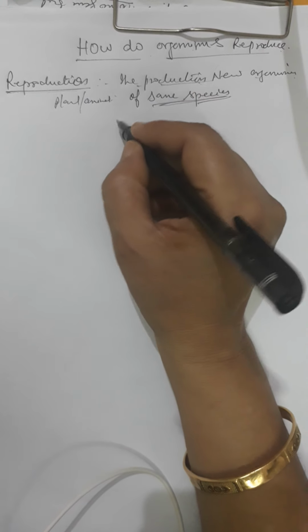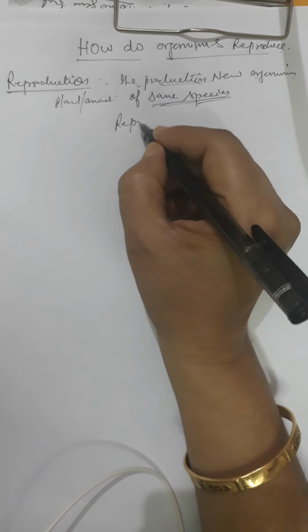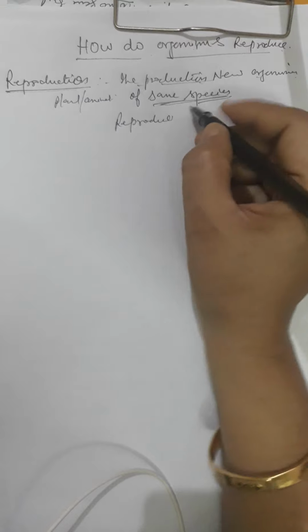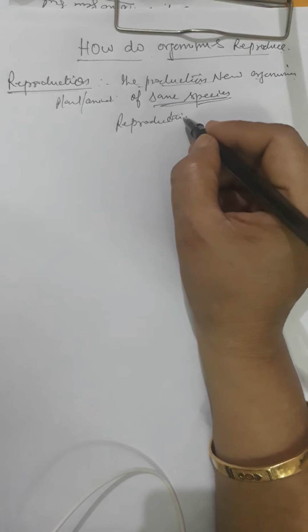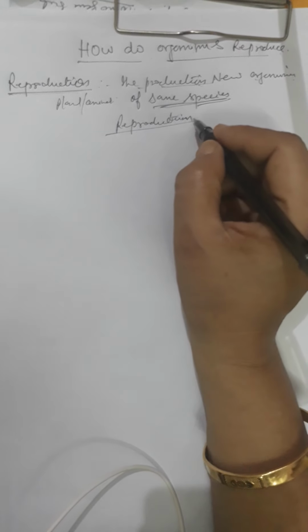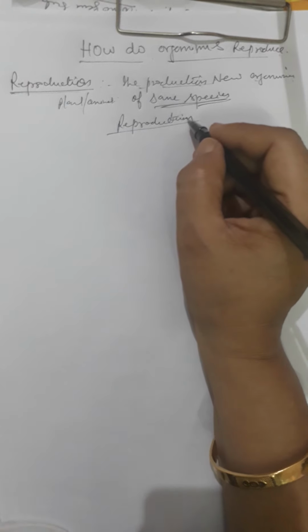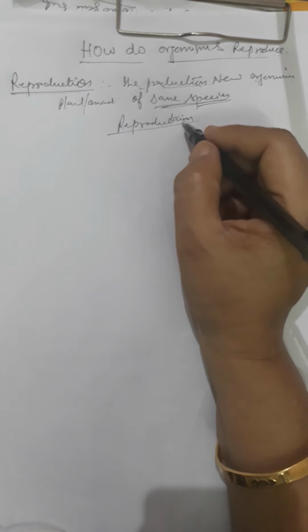So reproduction is of two types, means there are two methods of reproduction.